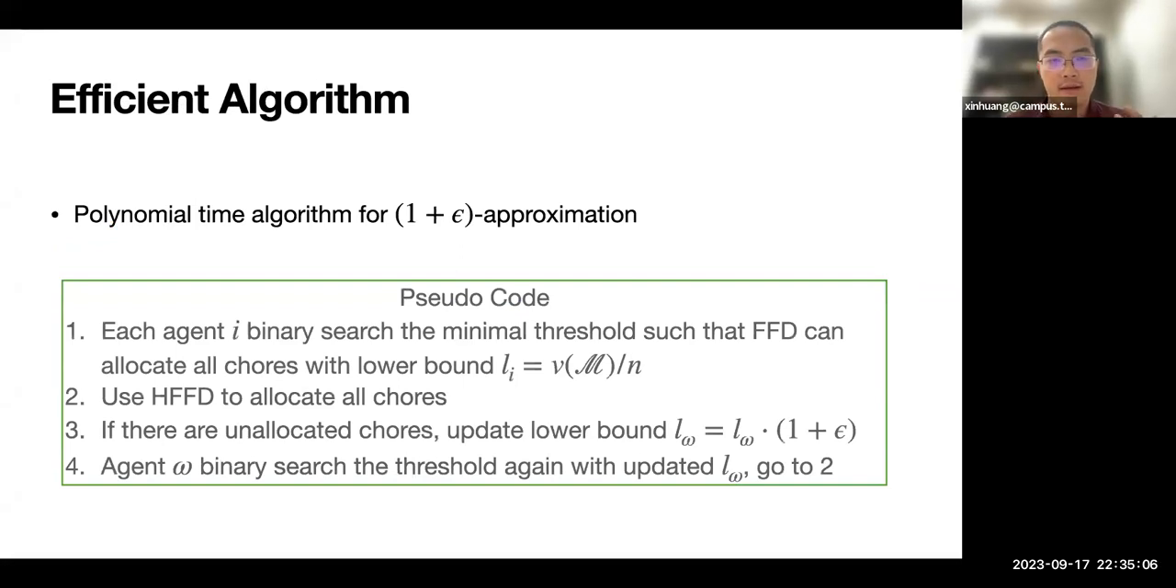We also design an efficient algorithm for the 1 plus epsilon approximation, times 13 over 11. The idea is to use binary search to find the threshold, because the maximum share is NP-hard to compute. After we binary search the threshold, we plug it into the HFD algorithm, and then we get an approximate allocation.